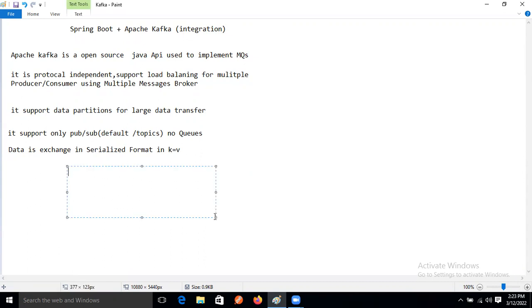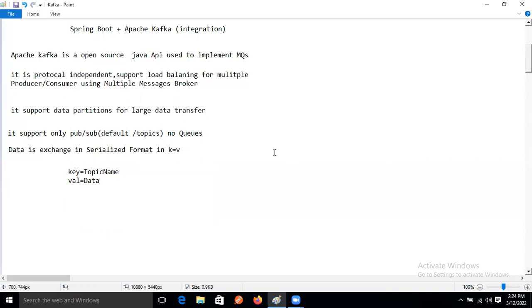The key is what now, guys? The key will be the topic name, and the value will be the data, right? So let's understand based on that. I'm going to create one diagram, guys. I know that this diagram is not the easiest diagram, but don't worry, in a single day nothing will come, right?